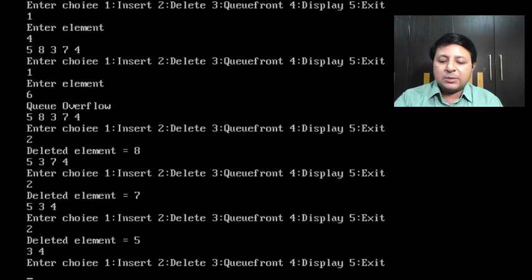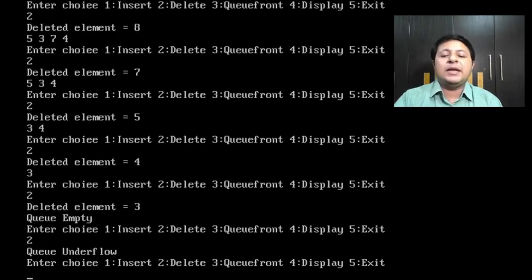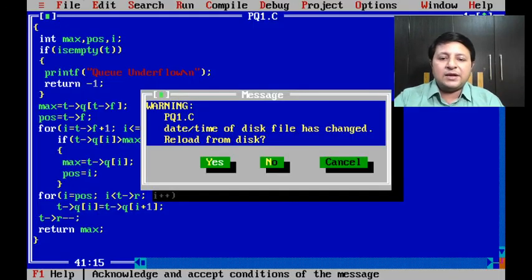Okay, maybe just complete this. So if I delete, now 4 gets deleted first, and finally 3 gets deleted, the queue becomes empty, and it will result in underflow for one more delete. Okay, so that's enough to show. I haven't shown you queue front and all these things because it's going to be the same as a simple queue. It is just kept as one other option. Fine, so I hope that's enough for you to understand that the priority queue is working perfectly.